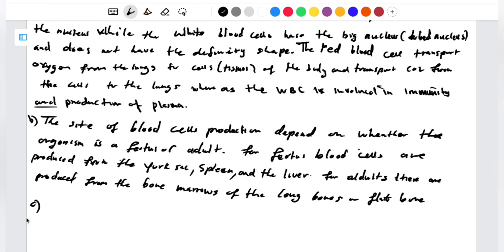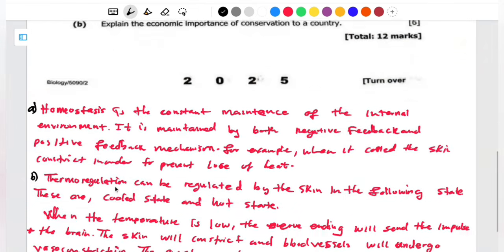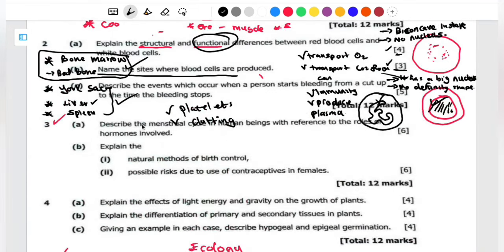Then for question C, it was asking us to explain the mechanism that happens when a person has a cut up to the point where the wound healed, isn't it? So when a person has a cut, what happens? You find that the collagen is going to be exposed to the platelets. So platelets stick to the collagen.